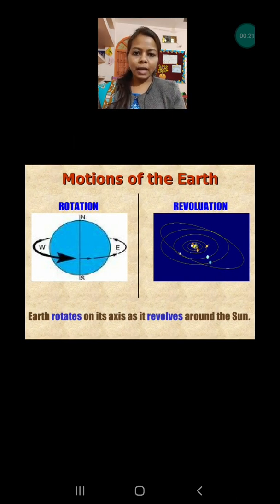There are two types of movement of the earth. The first one is rotation and the second one is revolution. The rotation causes day and night and revolution causes the change in the season. So basically in this video we are going to focus on the rotation. In the next video we will discuss the revolution.